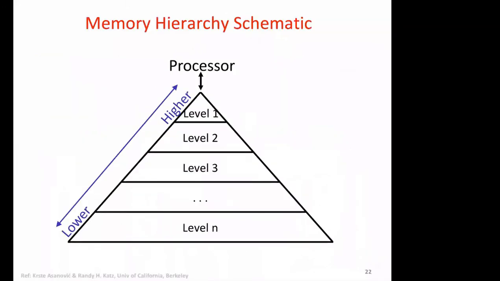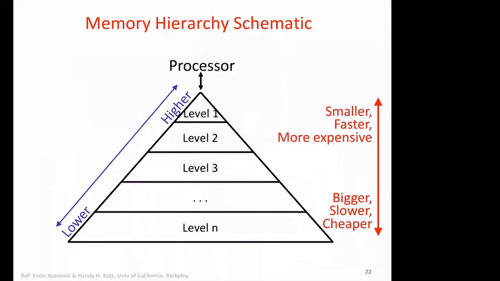So now we have the same diagram that we have studied earlier. This is the biggest, slower and cheaper at this level. At this level we are smaller, faster and more expensive. This is the lower level, this the higher level, and capacity also goes up as you come down.